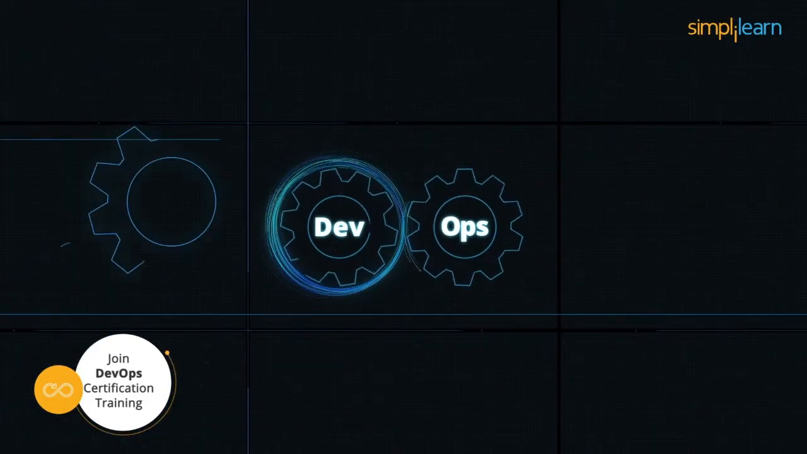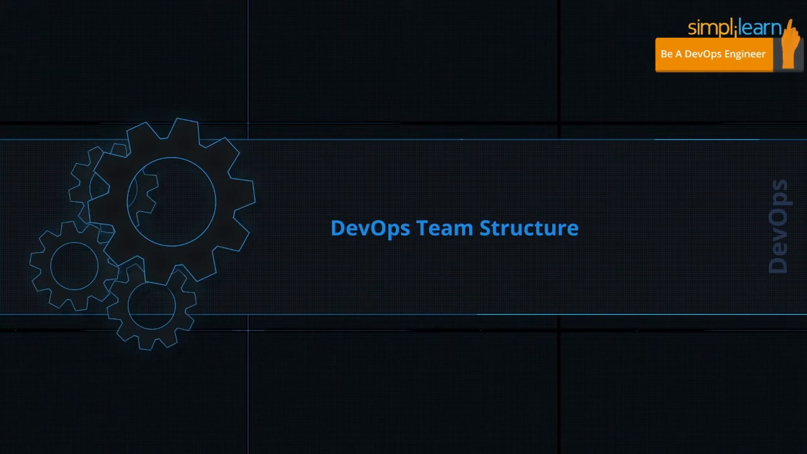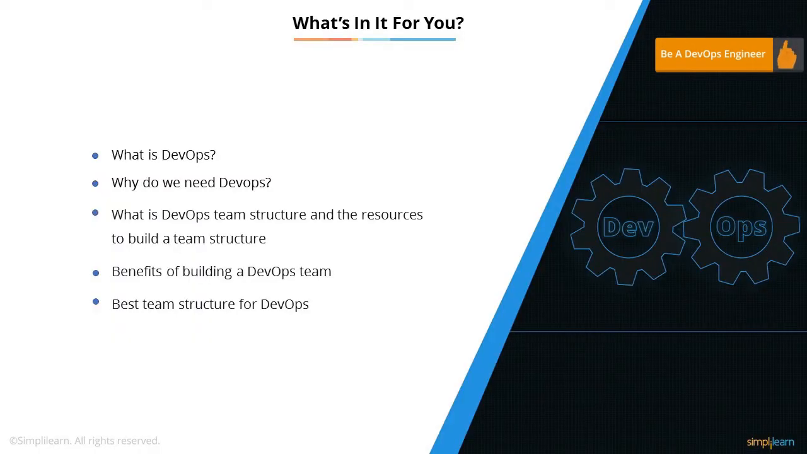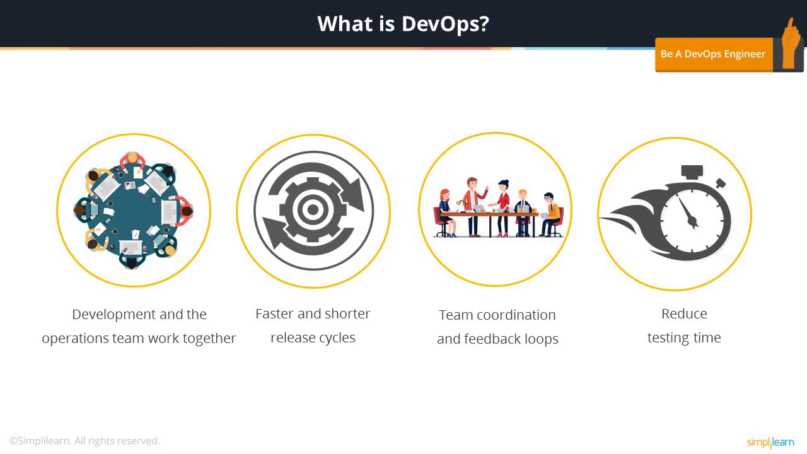Everyone. We will have a look into DevOps team structure in this session. In this video, we will go through what is DevOps, why do we need DevOps, what is DevOps team structure and the resources to build it, the various benefits of building a DevOps team, and the best team structure for DevOps. So what do you mean by DevOps?